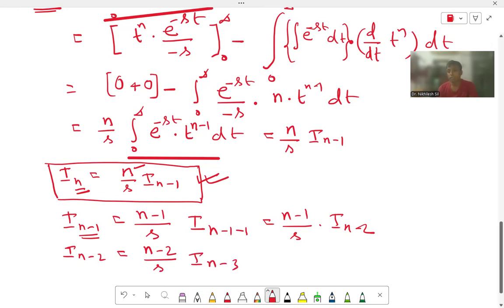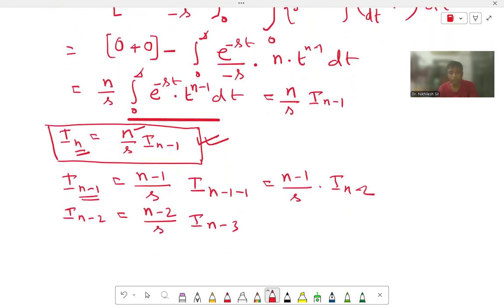So in this way we will run the process. That means the value of n is decreasing. At first it was n minus 1, then it becomes n minus 2, then n minus 3. So gradually the value of n is decreasing, and after some time n will be equal to 1. Then n minus 4, then n minus 5, and so on, and after some time it will be n minus (n-1). And what is the value of n minus (n-1)? The n cancels, so it becomes 1. So after some time we are getting I1.